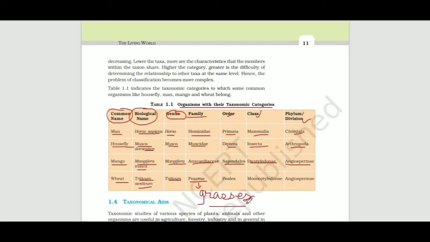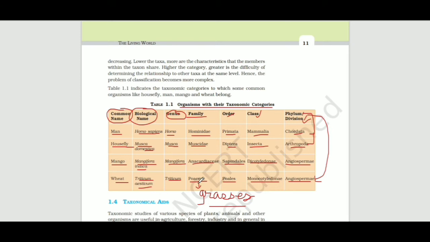Its order is Poales. Class is Monocotyledonae, as they have a single cotyledon, so they are known as monocotyledons, and they are also angiosperms as their division. We use division for plants and phylum for animals.